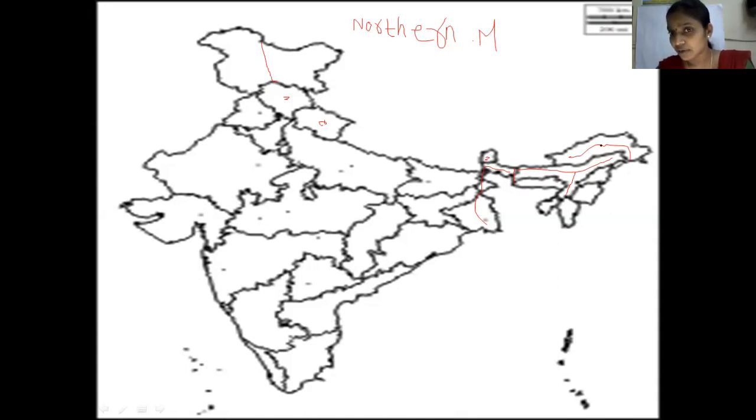After marking Arunachal Pradesh, we mark Assam and then Nagaland, Manipur, Mizoram, Tripura, Meghalaya. You will name all these states, but color them with brown color, because these are mountains.